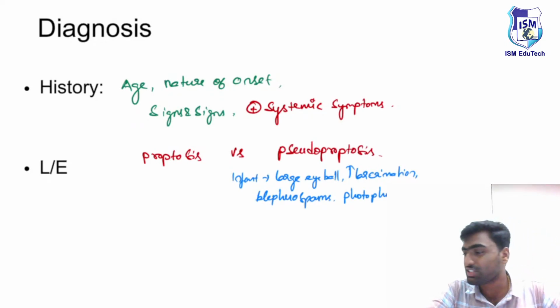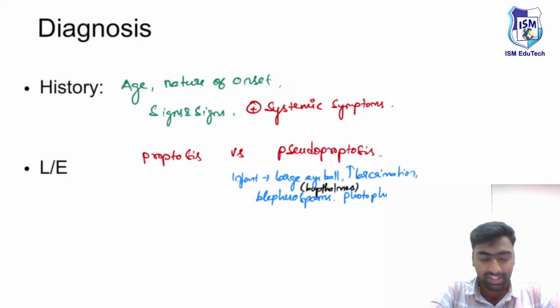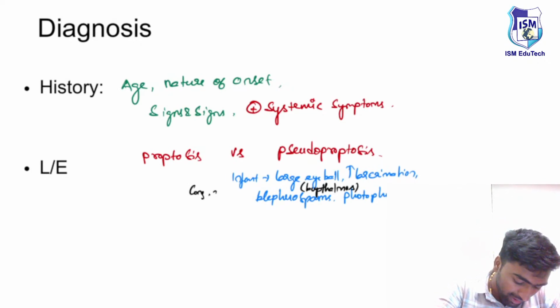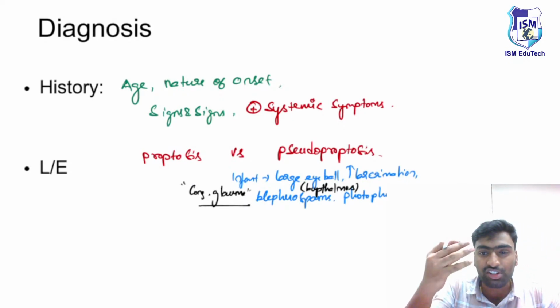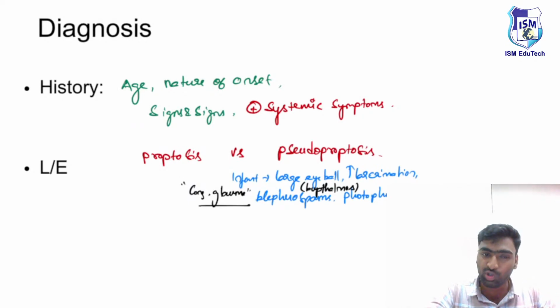A large eyeball, which may look like a bullseye. So it is known as what? Ophthalmos. And these are all the features of congenital glaucoma. So this congenital glaucoma, this ophthalmos, like a bullseye, like a large eye, can mimic a proptosis, but you need to know the differentials that it is not an actual proptosis, it is a pseudoproptosis.